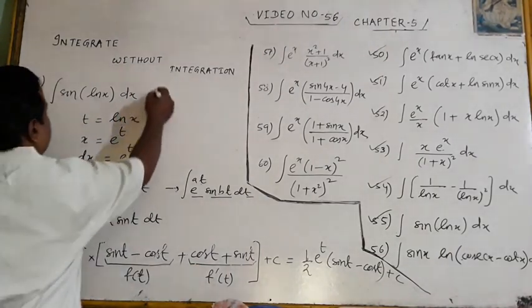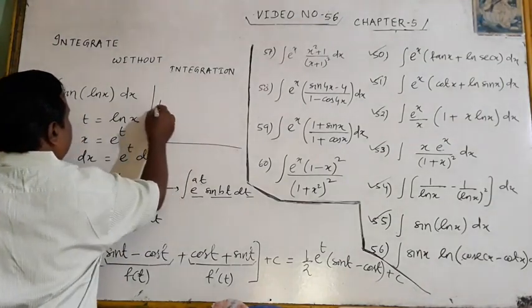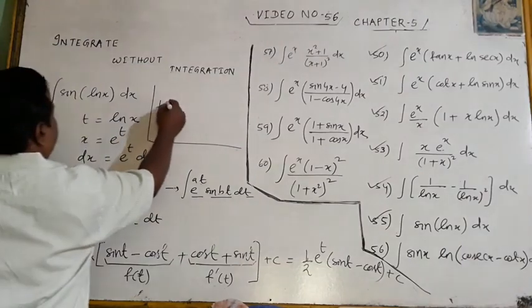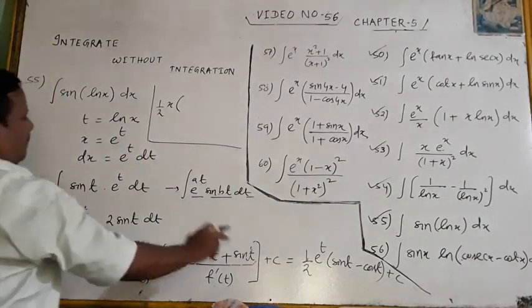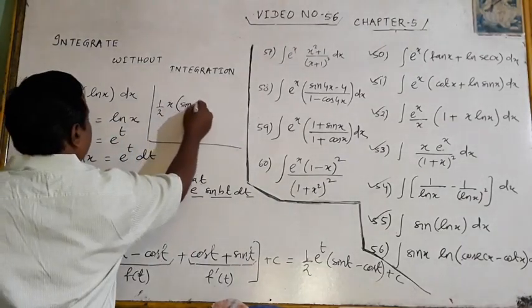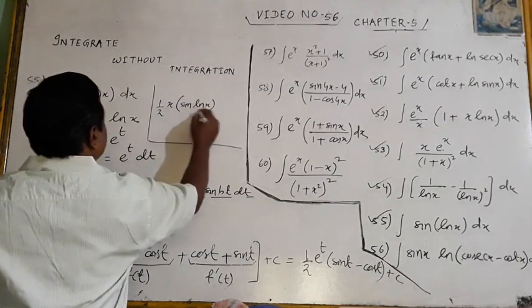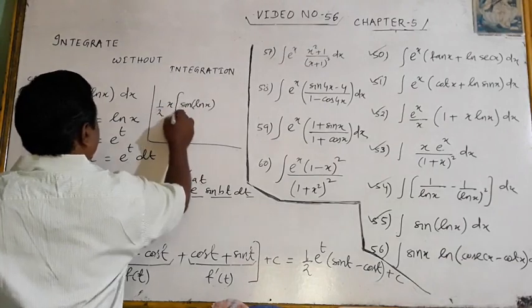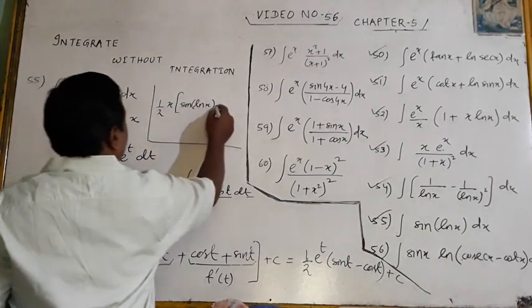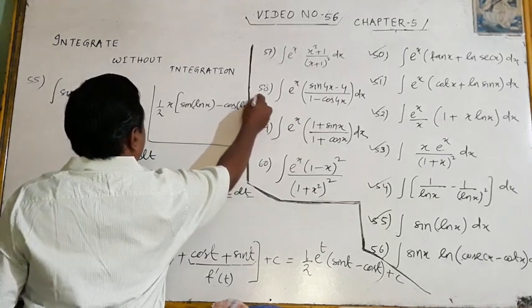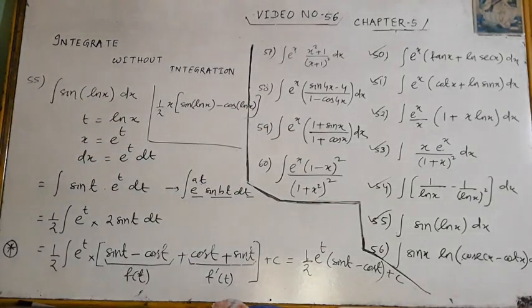The answer is 1 by 2; in place of e to the power t you have to put x, and sin t means sin ln x, then minus cos ln x, plus c you have to write. Okay?